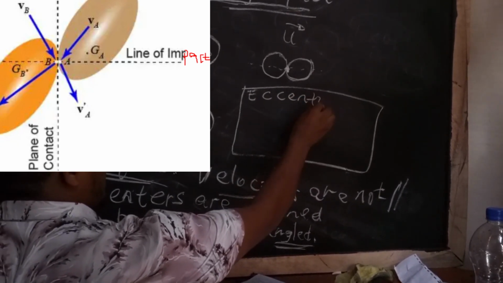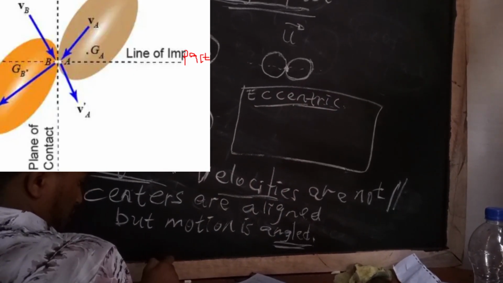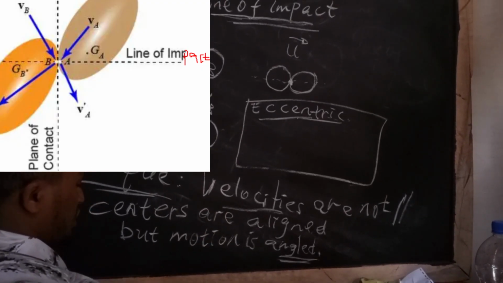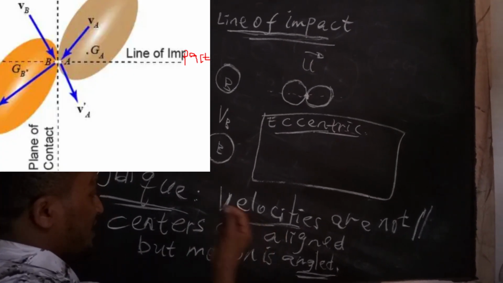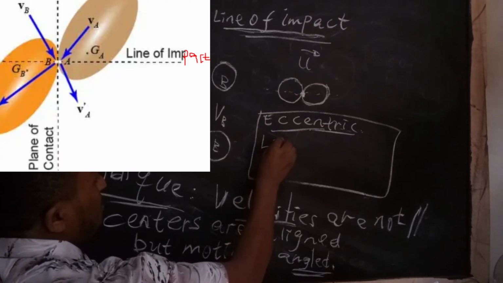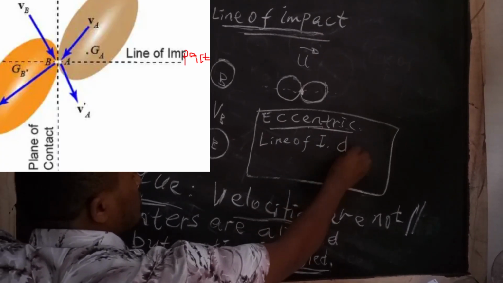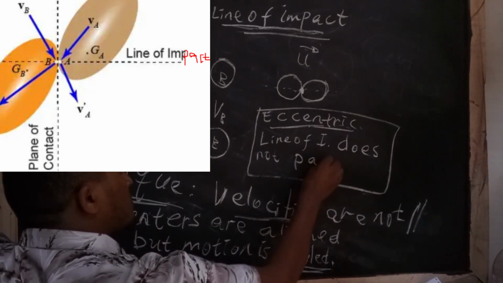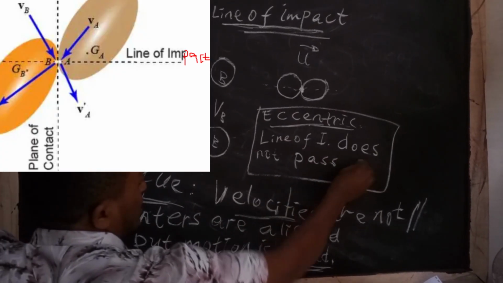In eccentric impact, there is a cause of rotation, angular motion after collision, both translation and rotational effects occur, and the line of impact does not pass through the centers of mass.